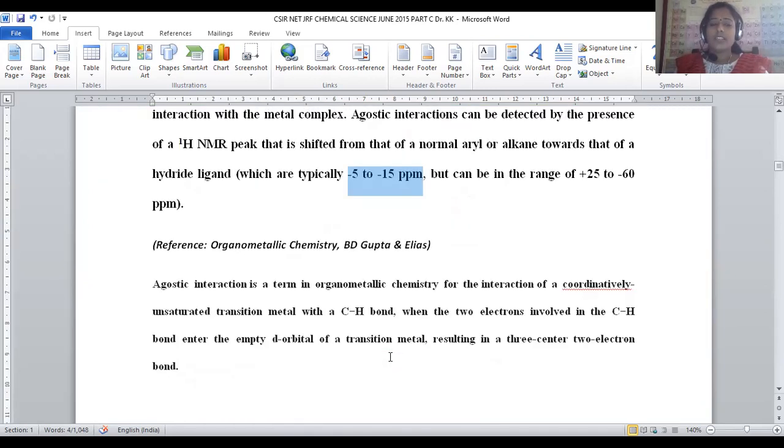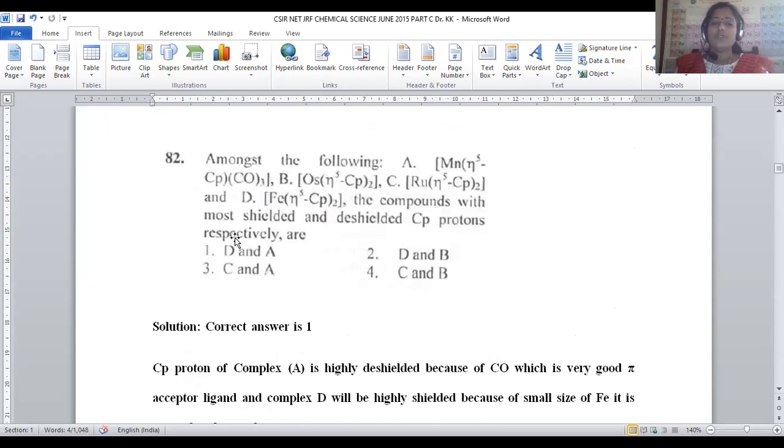Thanks a lot. Now let us enter into the second question, number 82. Among the following: manganese (η5-Cp)(CO)3, osmium (η5-Cp)2, ruthenium (η5-Cp)2, and iron (η5-Cp)2. Whenever these four complexes are given, identify the compounds with the most shielded and the most deshielded Cp protons, respectively.